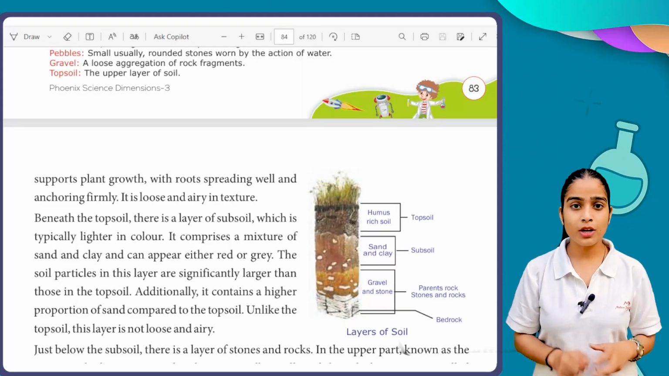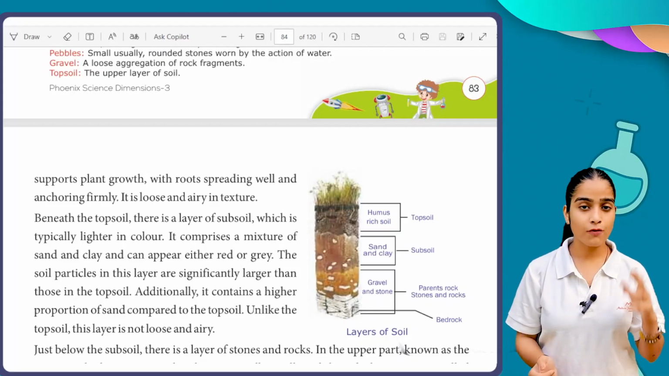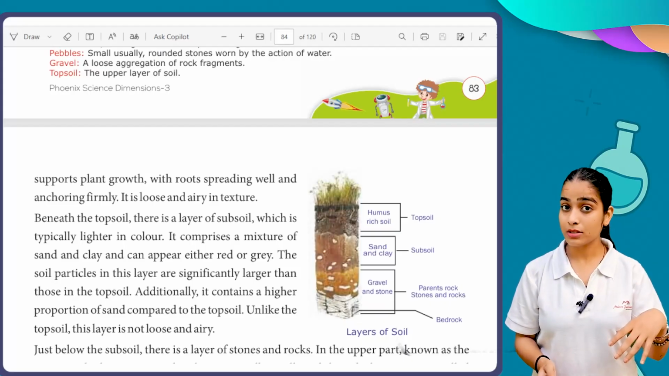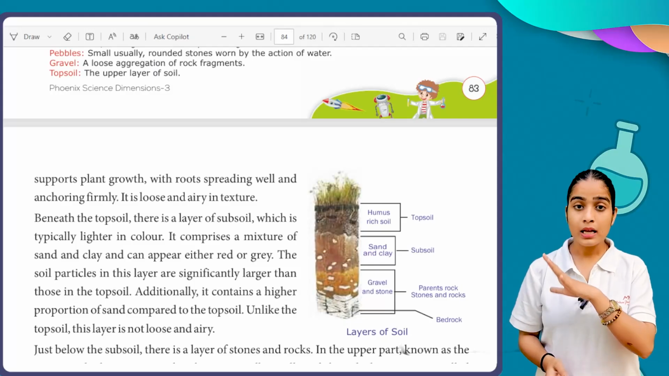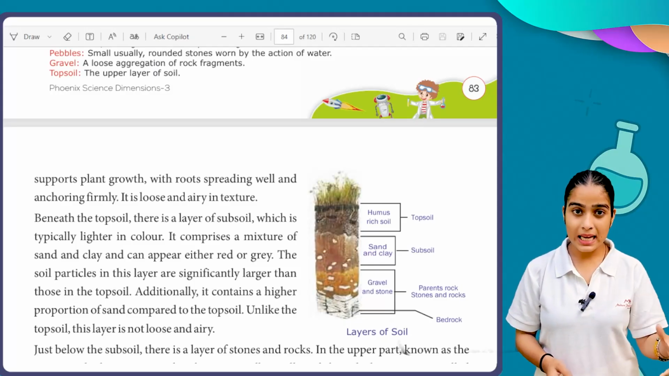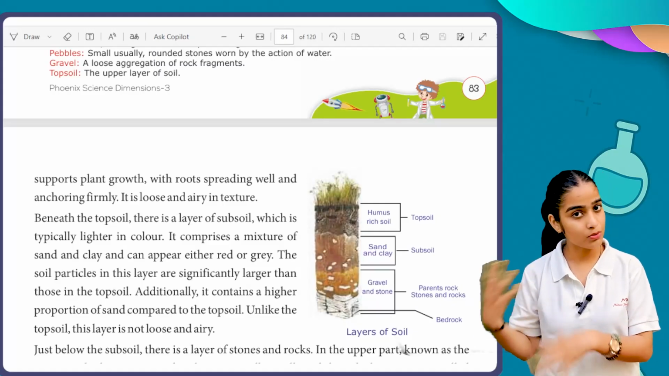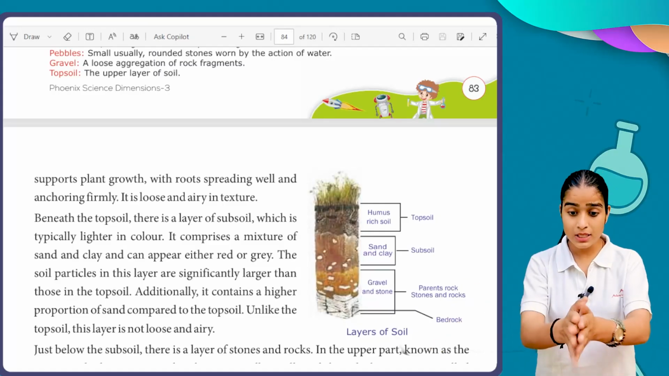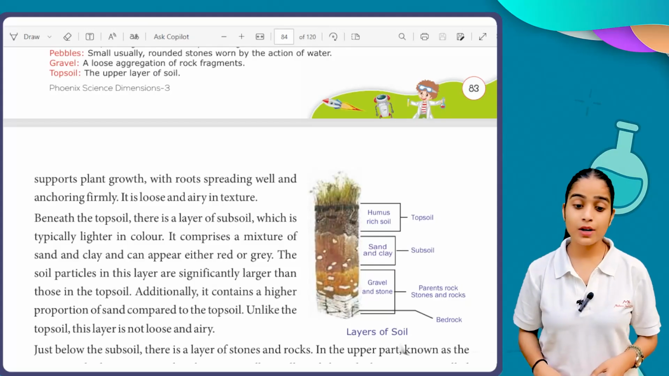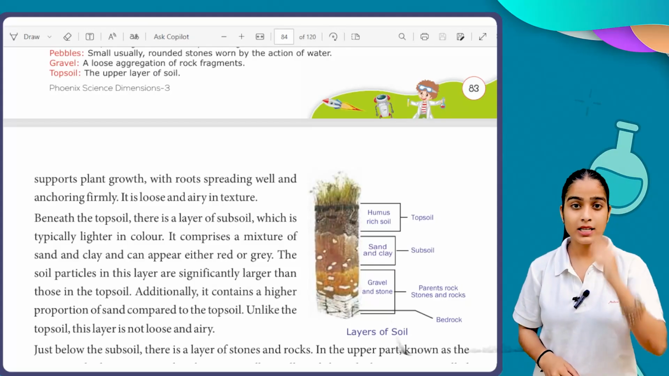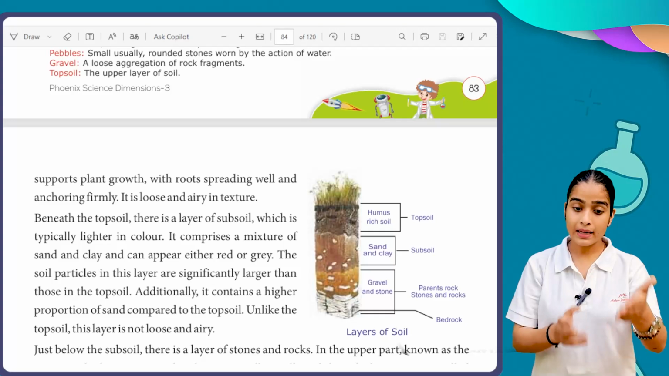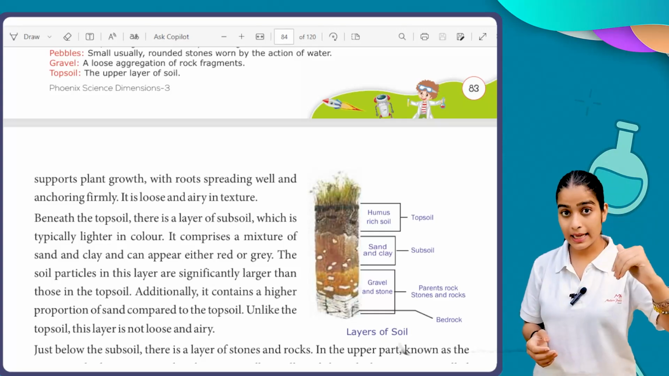Means in topsoil we have a loose and airy mixture of soil, but in your subsoil there is no presence of any airiness or moisture. Here we have larger pieces as compared to topsoil, as you see in the figure as well. What you observe here is that we have small rocks as well, and as compared to the topsoil, this is lighter in color.